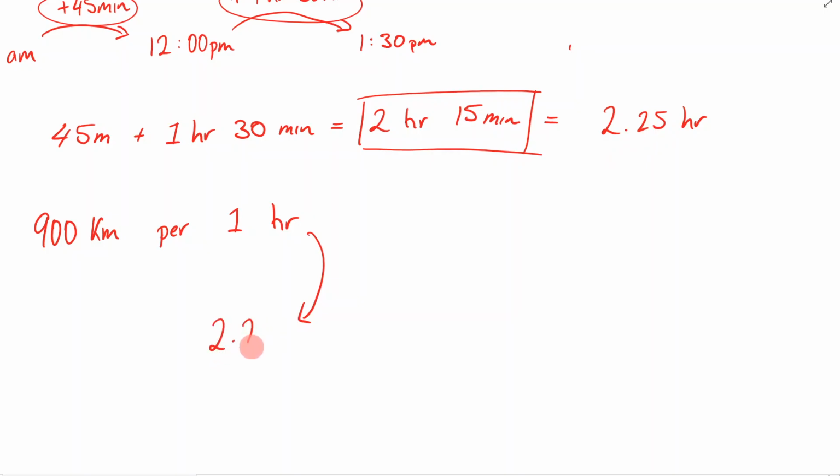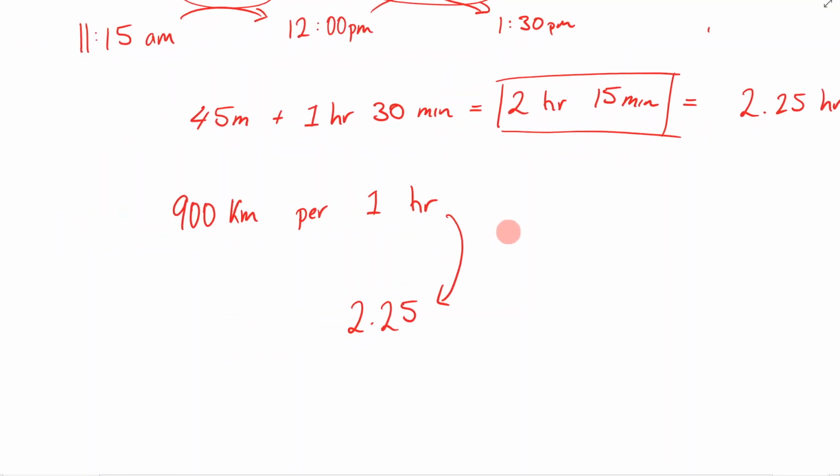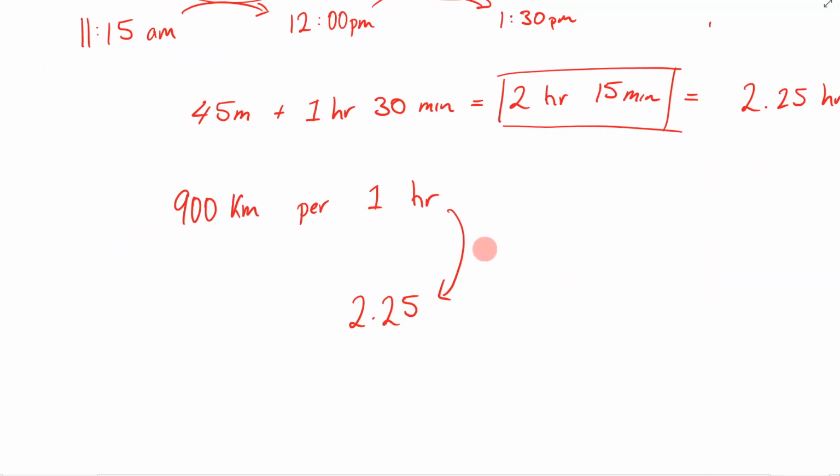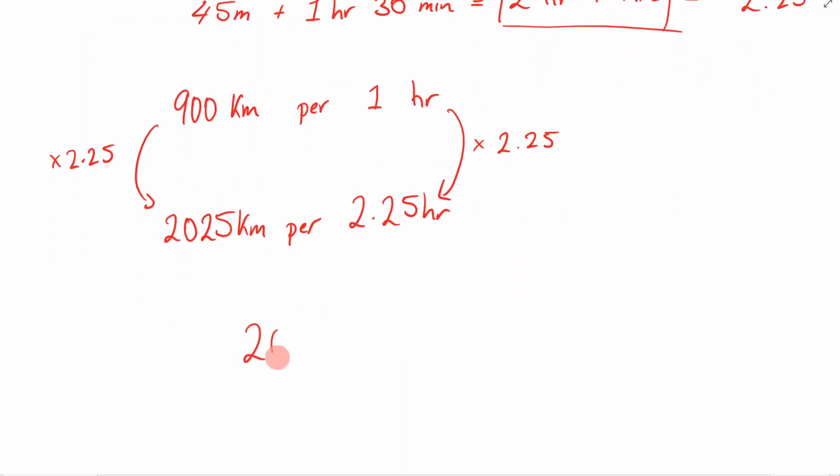Because now I would put that there, and I would say, well, to get from 1 to 2.25, I would times it by 2.25. And then I would have to do the same to the other side, or times this side by 2.25. Remember, you can use your calculator here. So 900 times 2.25 is going to be 2,025 kilometers per 2.25 hours. And that's my final answer, 2025 kilometers.